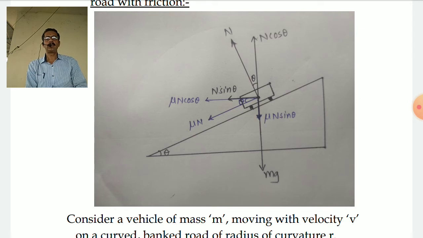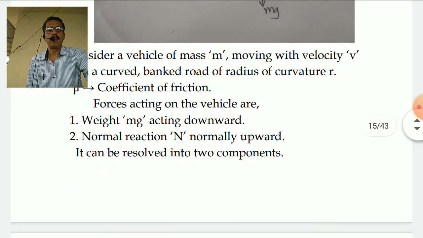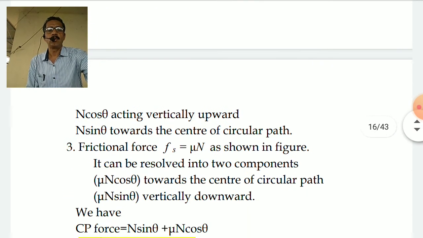If you don't know this diagram, of course you will not be able to write anything in this derivation, or you will not be able to understand anything. So here, once again as explained, all these are the weights and the forces acting.